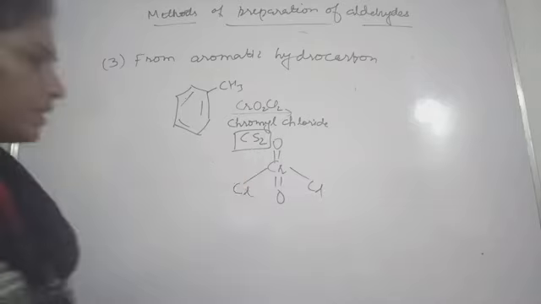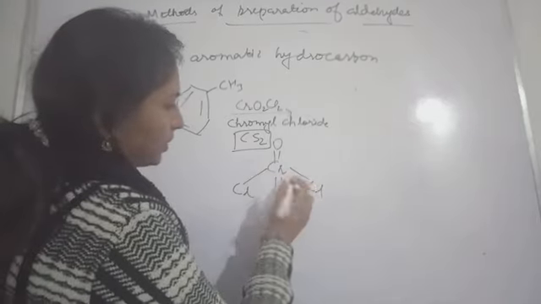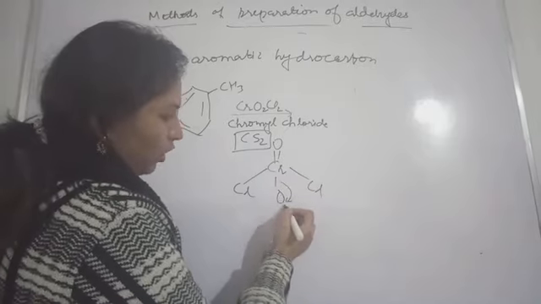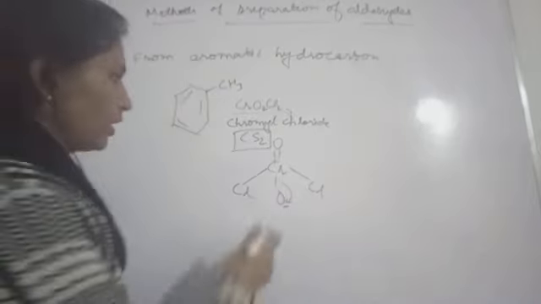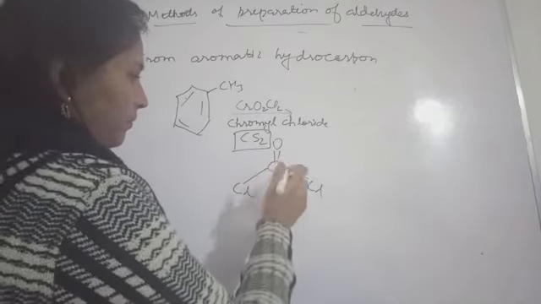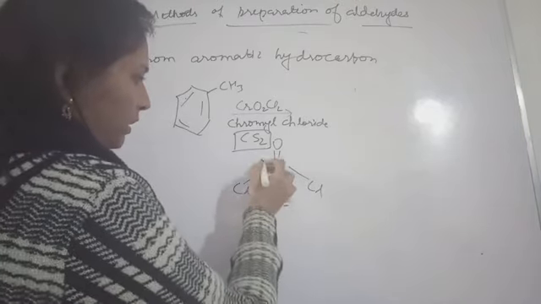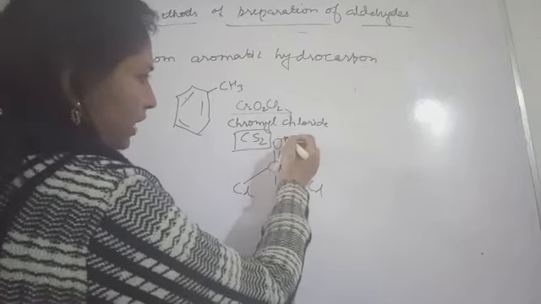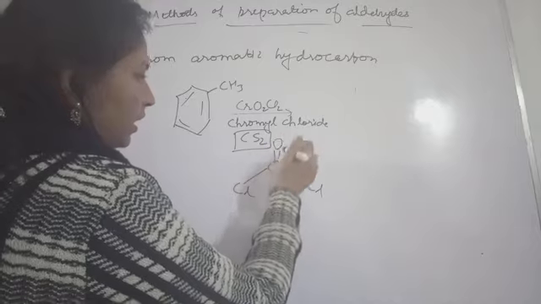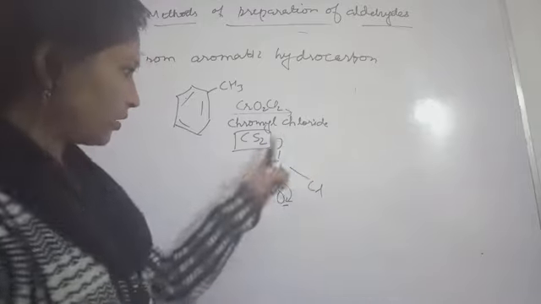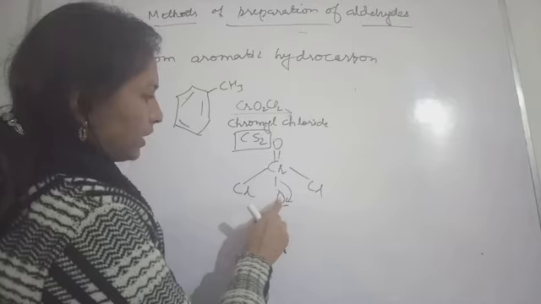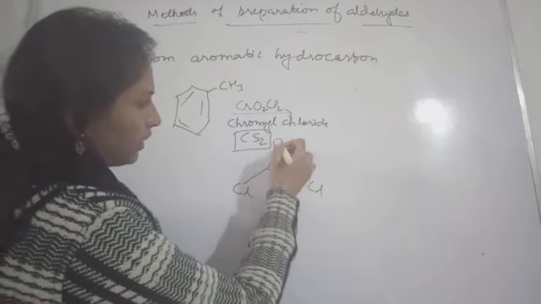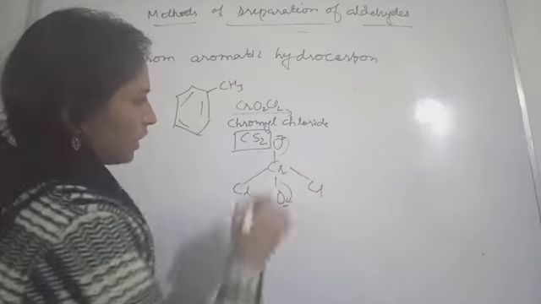Now this bond is breaking, and the oxygen will acquire the negative charge and the chromium will acquire positive. So this oxygen will acquire this negative charge, and here also this bond is breaking and the oxygen will acquire negative charge.